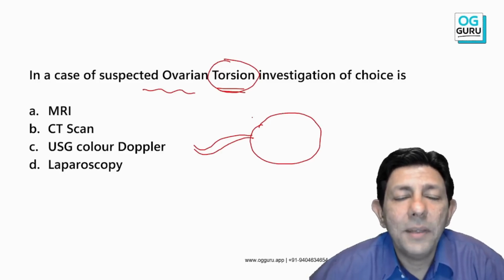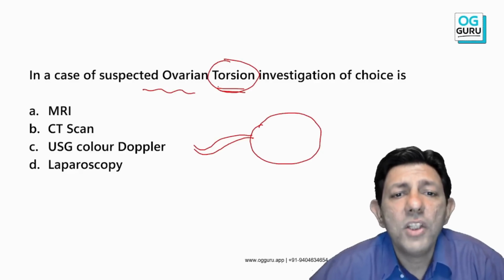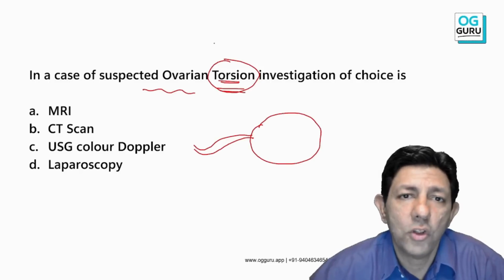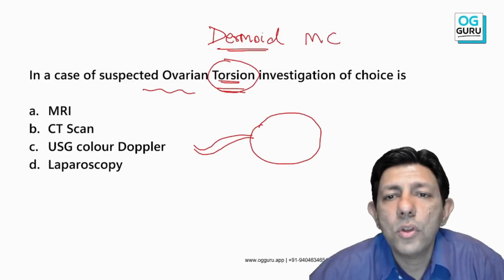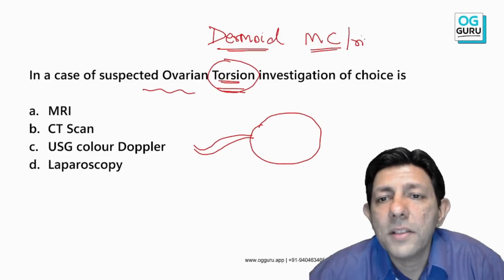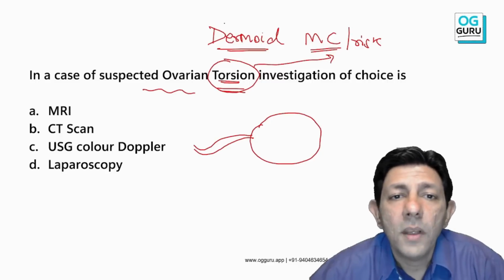Can anybody tell me, clap if you feel happy, which among all the ovarian cysts has the highest risk of torsion? Anybody? Yes. Dermoid cyst, my dear students, has the maximum risk of undergoing a torsion. Maximum risk of torsion: a dermoid cyst.